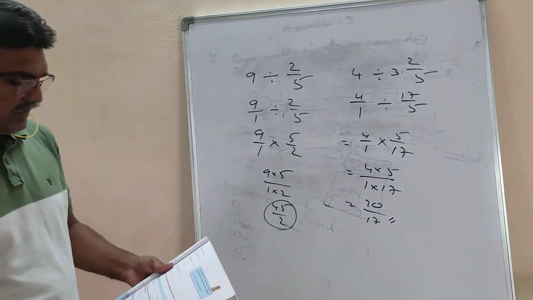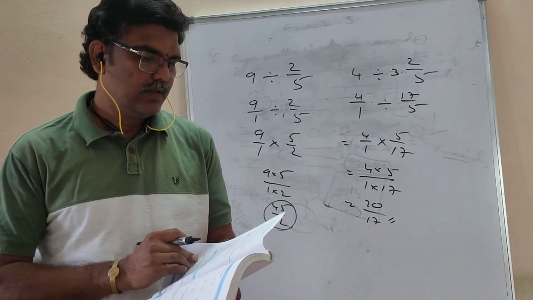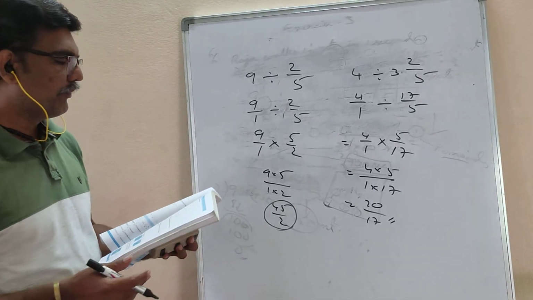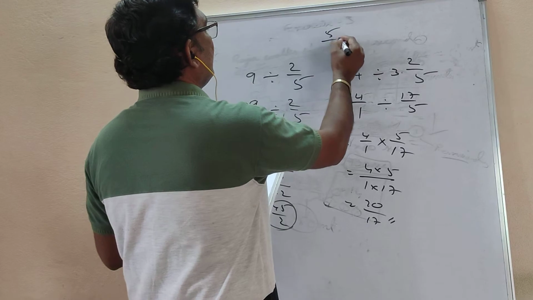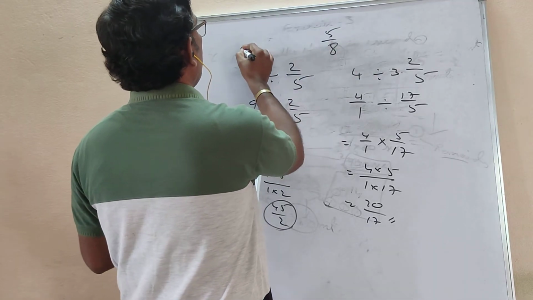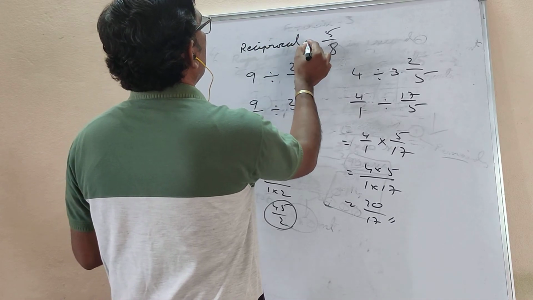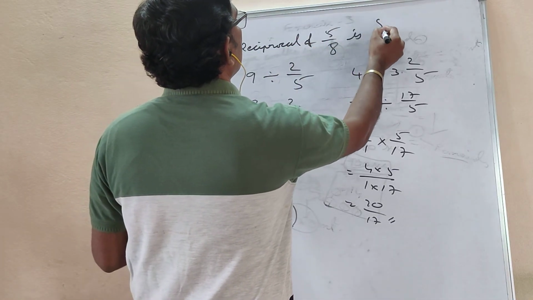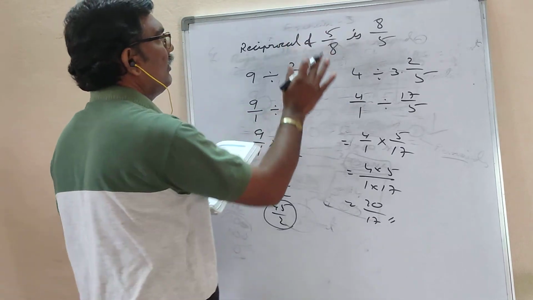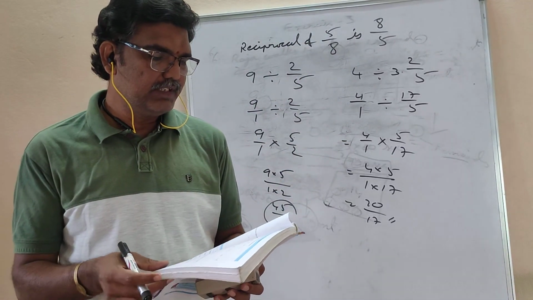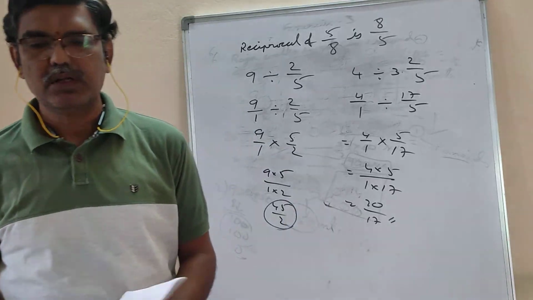Like this, in exercise number 4 you have to write reciprocals. If anyone asks for the reciprocal of 5 by 8, you have to write it down. The reciprocal of 5 by 8 is, as I said, the reverse: 8 by 5. Like that, some divisions are there in exercise number 4. Do them.